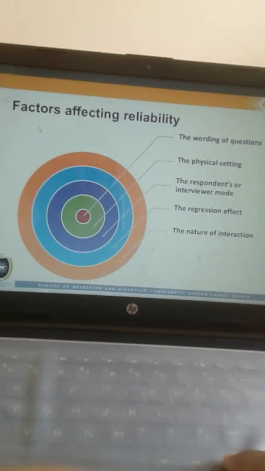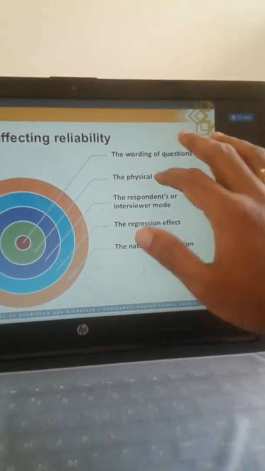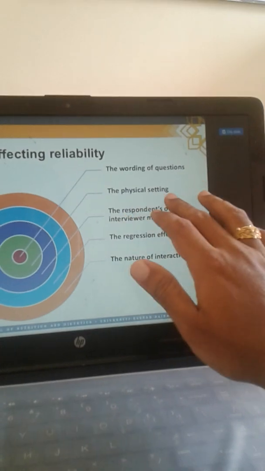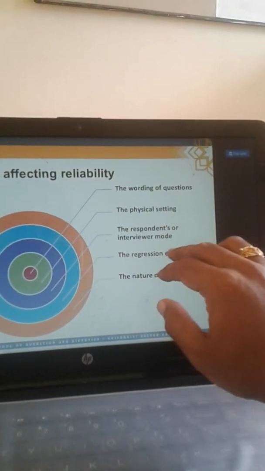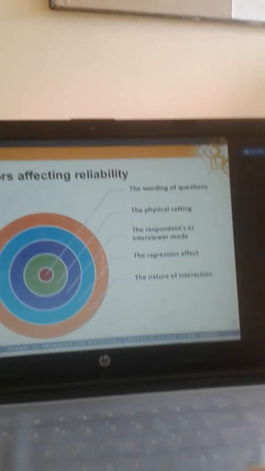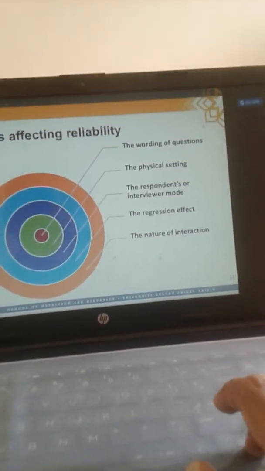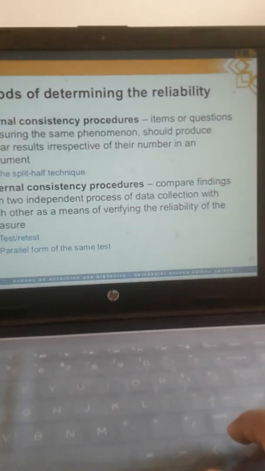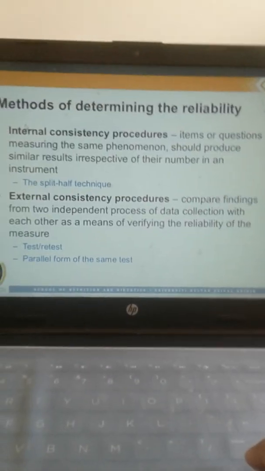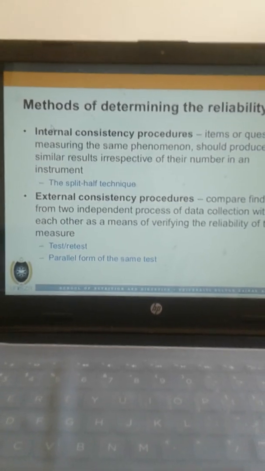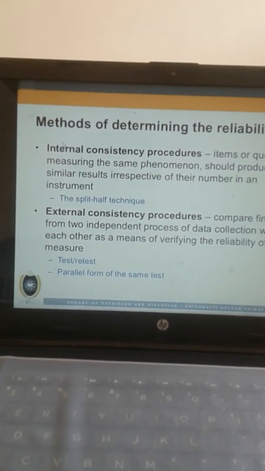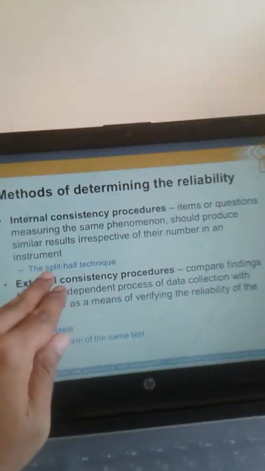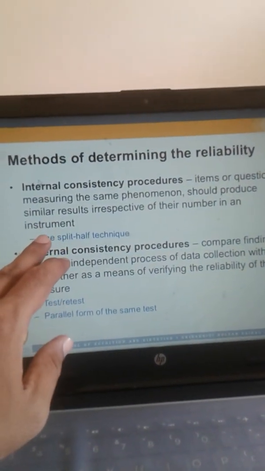Factors affecting reliability. So how can we maintain the reliability of the questionnaire? In our case, the wordings of the questionnaires, the physical settings, respondents or interviewer mode, regression effect, as well as nature of the interaction. Methods of determining reliability. First one is internal consistency procedures. Items or questions measuring the same phenomenon should produce similar results irrespective of their number in an instrument.